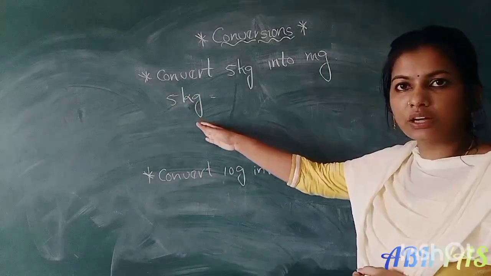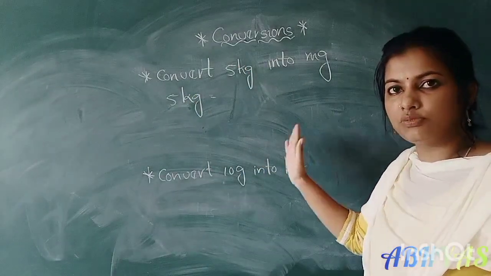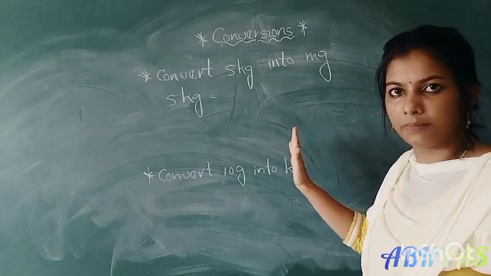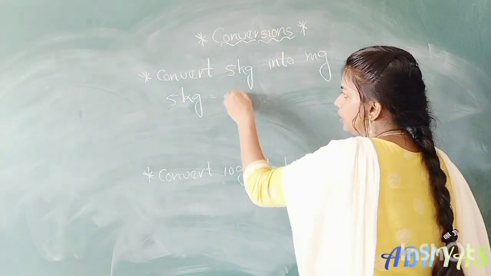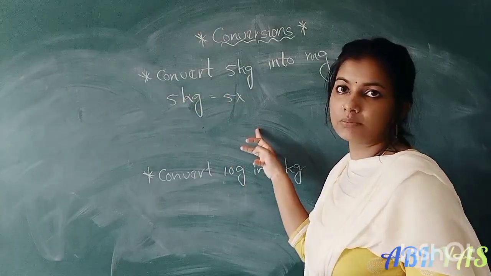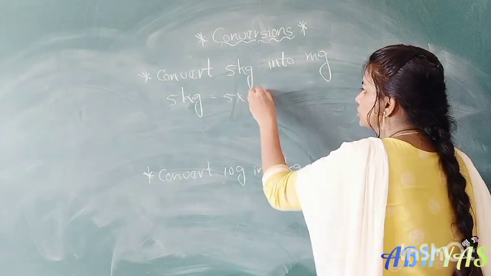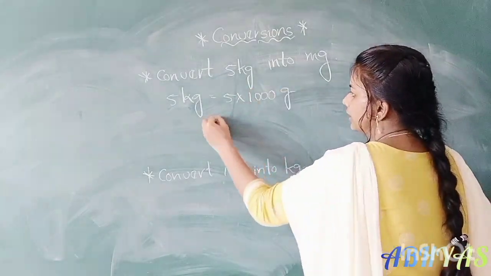So first we have to convert into the base unit. Which is the base unit? Gram, right? So 5 into 1 kilogram equal to how many grams? 1000 grams, right? So 1000 grams. That means